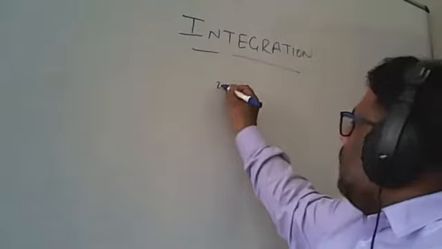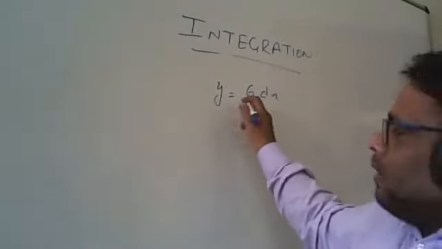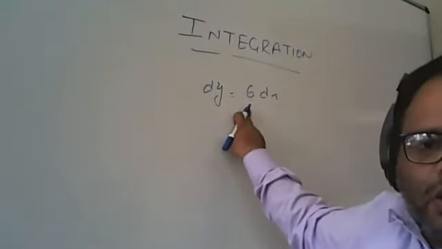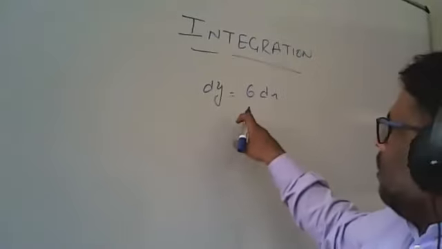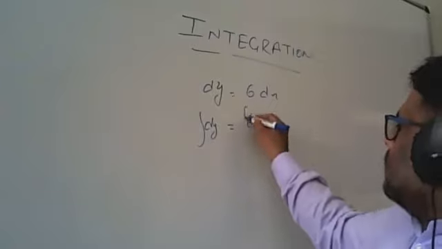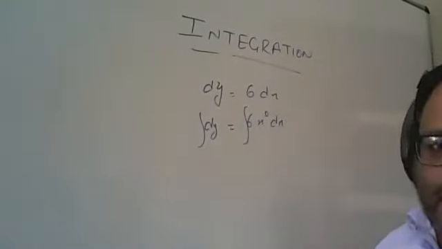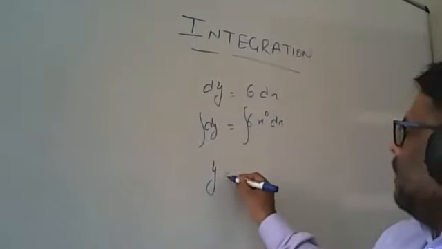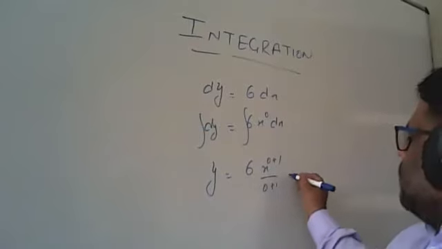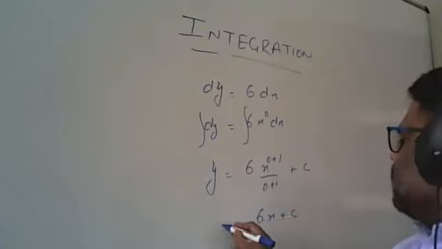Now, if you have y is equal to 6 dx. Now, dy is 6 into dx. 6 is a constant, not a variable. So, we will have integral of dy equals integral of 6 x raised to power 0 dx. So y equals 6 x raised to power 0 plus 1, divided by 0 plus 1, plus c. So, this is 6x plus c.